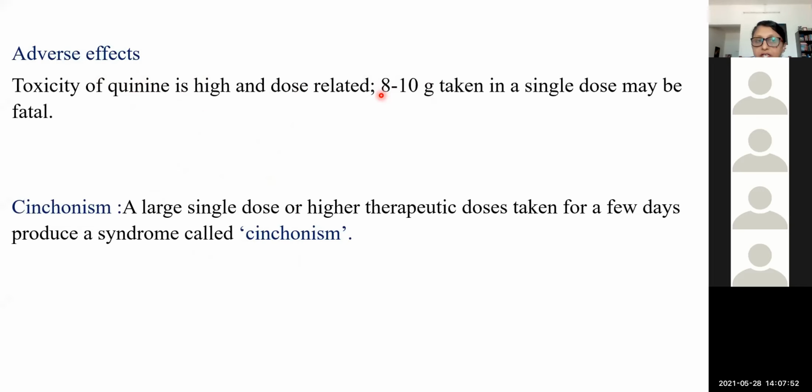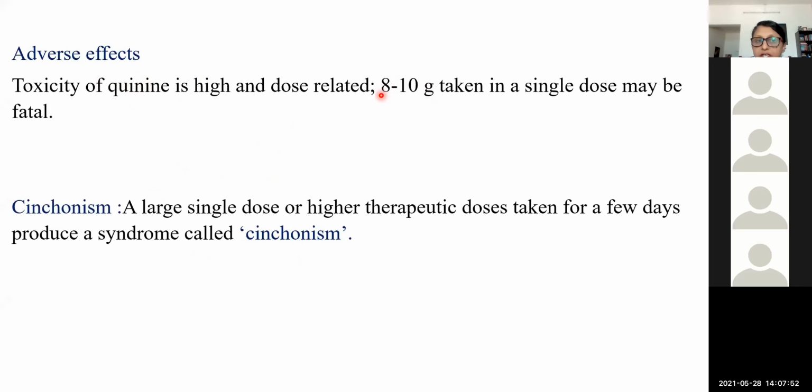So we will come to primaquine. It has an effect on the primary as well as secondary hepatic phases of the malarial parasite. Primary means before the erythrocytic stage, and secondary means after the erythrocytic stage. It is also gametocidal, and it is effective against hypnozoites, the dormant forms.